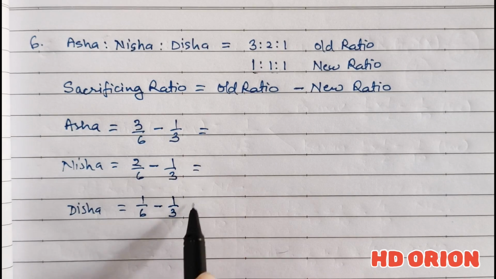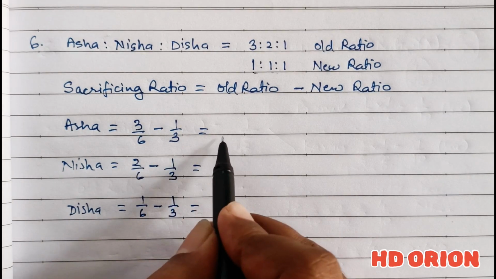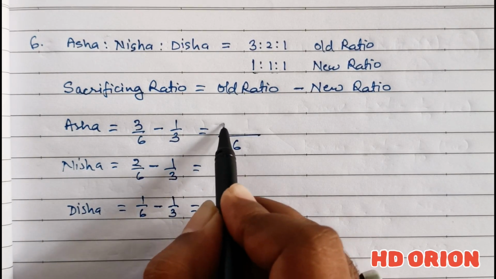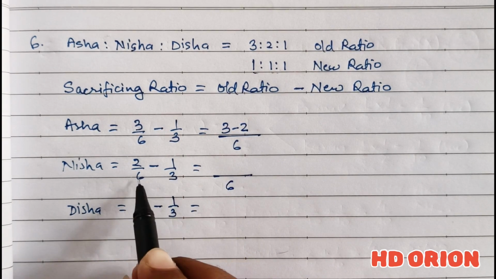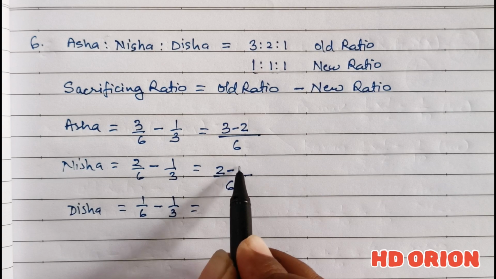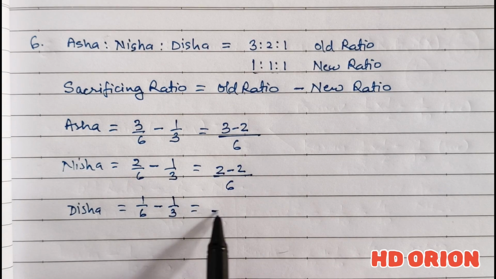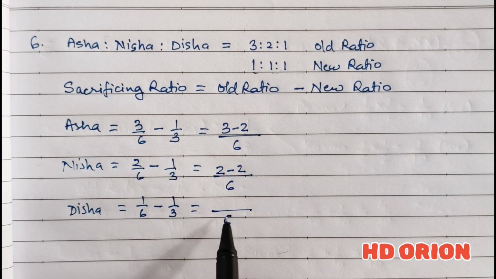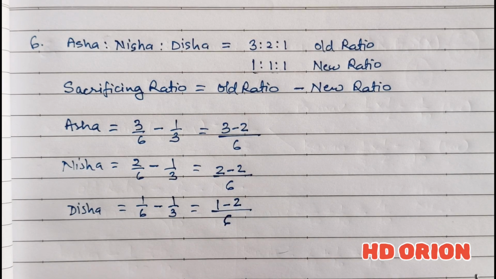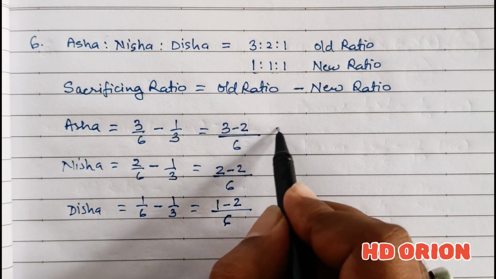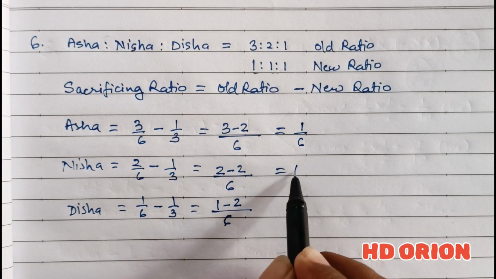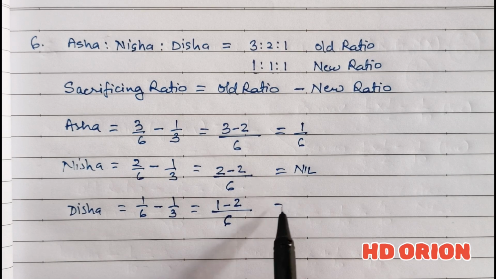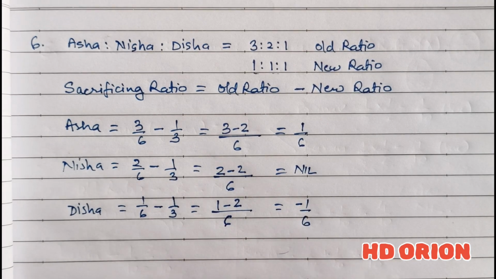Now when you solve this, you will get an LCM of 6. So 3 minus 2, here also LCM of 6, so it is 2 minus 2. And here also LCM 6, and here you will get 1 minus 2. Fine. And it is 1/6. It is 0. And it is minus 1/6.